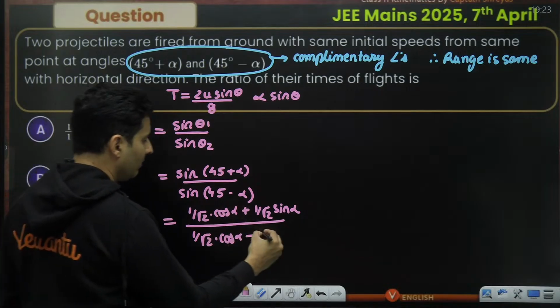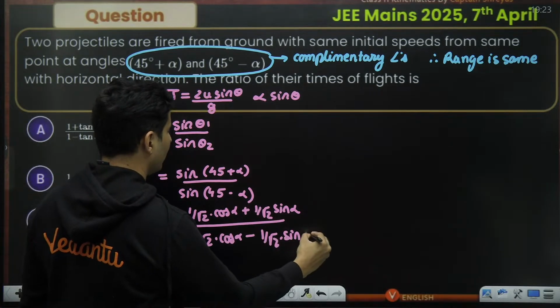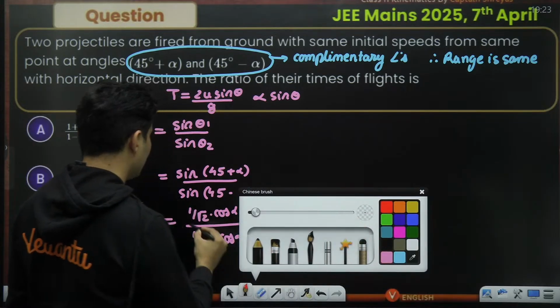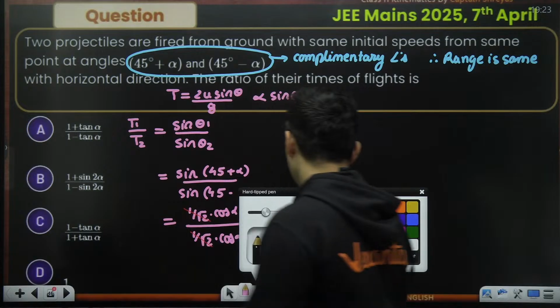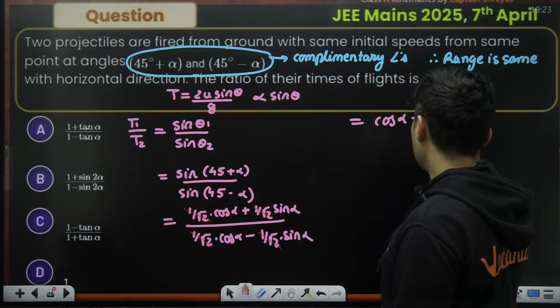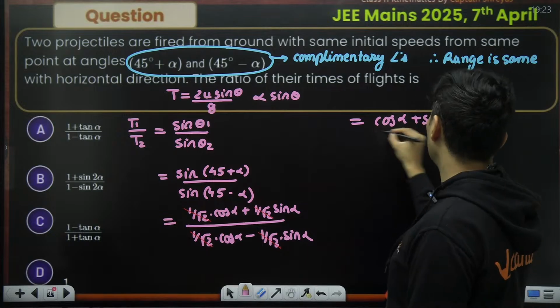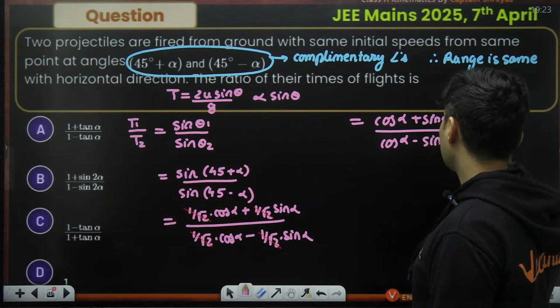Just minus sign will come. Cos 45 is also 1 by root 2 and sine alpha will come over here. Best part, obviously 1 by root 2 gets cancelled and I'm left with cos alpha plus sine alpha. Wow, this is more of trigonometry than physics. Cos alpha minus sine alpha.